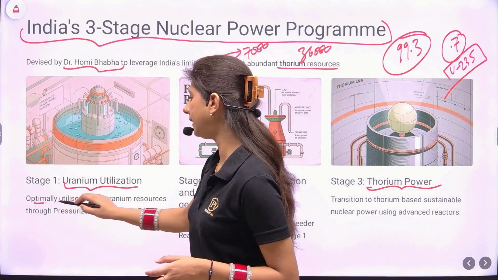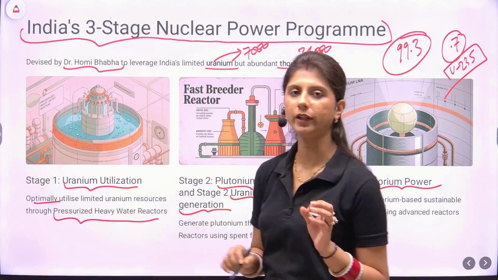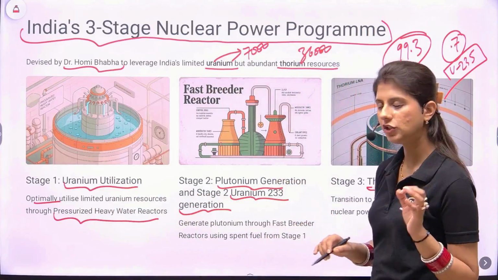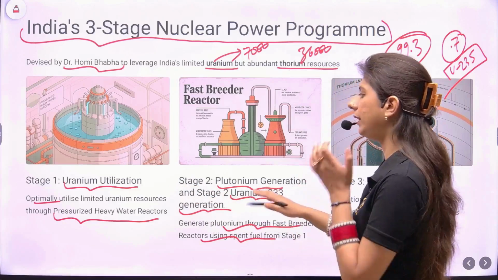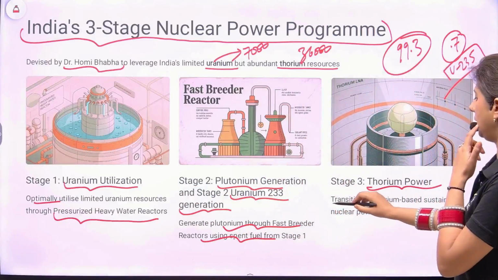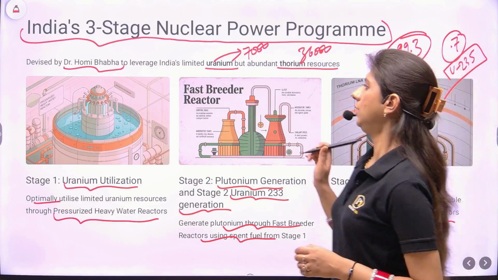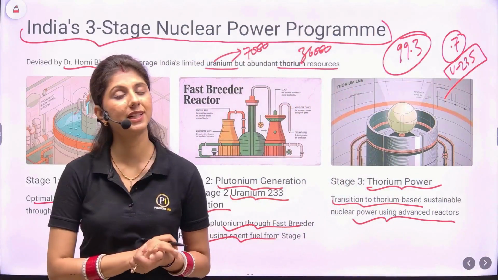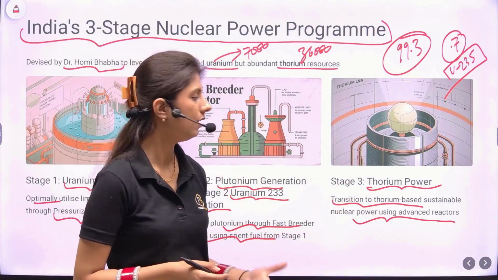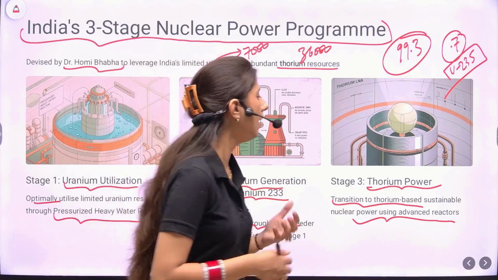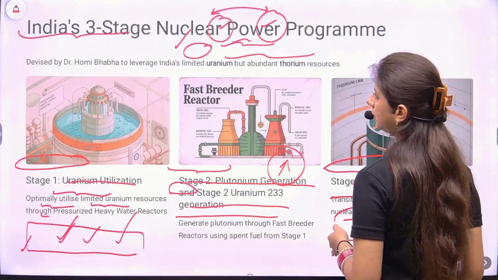In the first stage we'll optimally utilize limited uranium resources through pressurized heavy water reactors. In the second stage we'll generate plutonium through fast breeder reactors using the fuel from stage 1. We'll look at it in some depth as well. We'll transition to thorium-based sustainable nuclear power using advanced reactors. See, Dr. Bhabha was aware that we have thorium reserves in abundance. These are found in the monazite sands all over the Western Ghats and Kerala. So we can use these for our nuclear programs. How can this be done? We'll look at each in some detail.